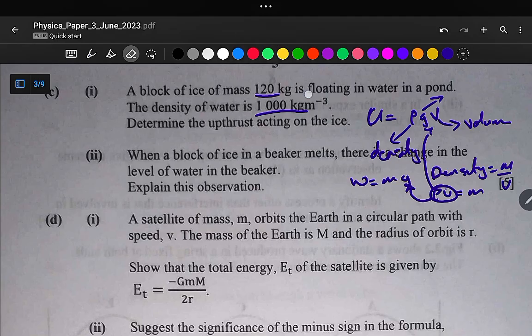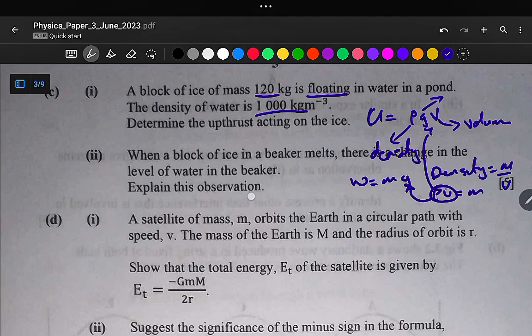But what you need to understand in this question is that we are not using this density, because we don't have the volume, but we have the mass. You also need to take note of the term floating. If the object is floating in water, this simply means that weight is equal to upthrust.